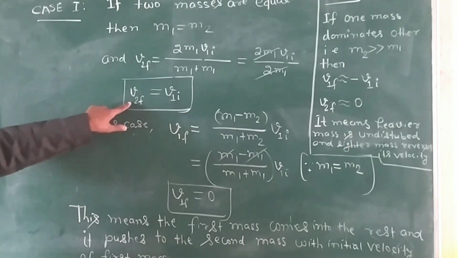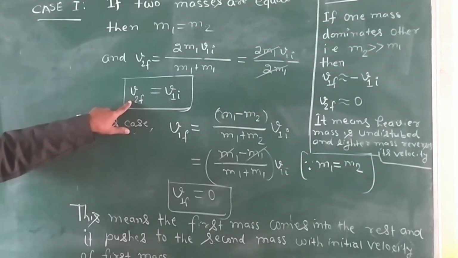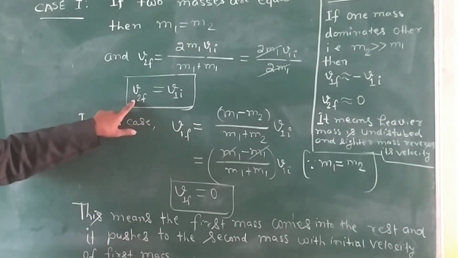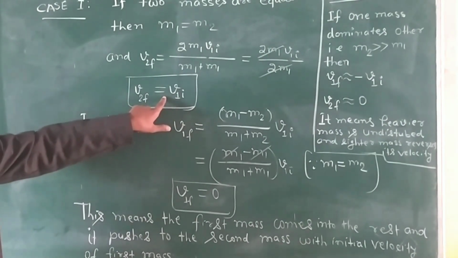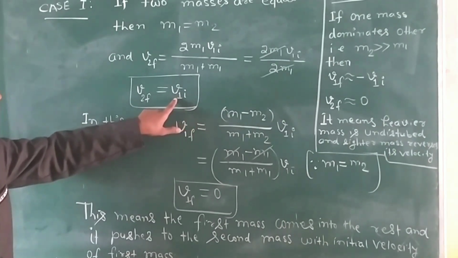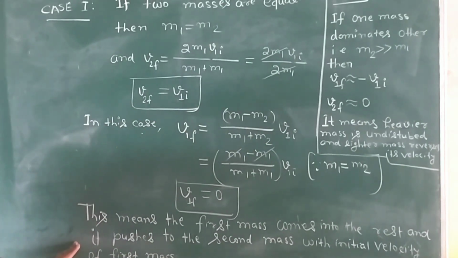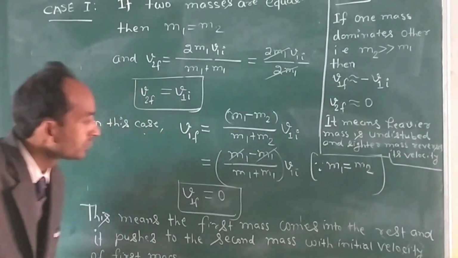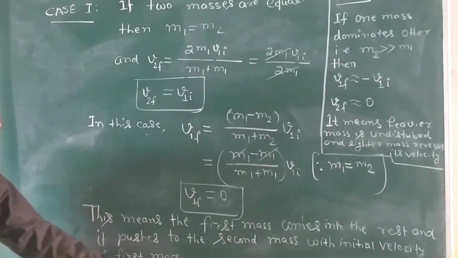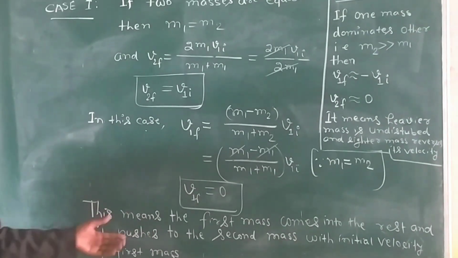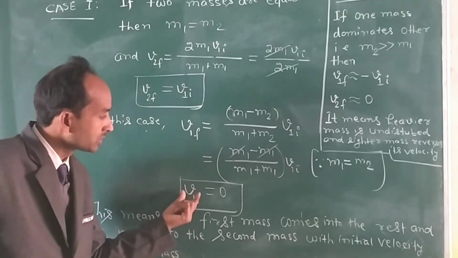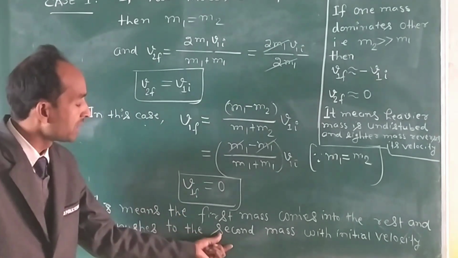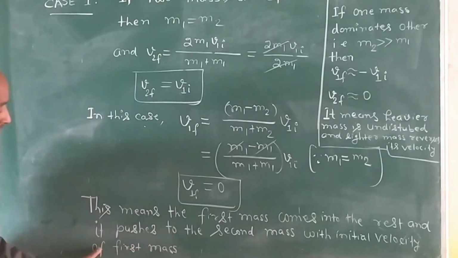It means we see that in this calculation v2f, the final velocity of the second body, is equal to the initial velocity of the first body. So we have written here that the first body comes to rest and it pushes the second mass with the initial velocity of the first mass.